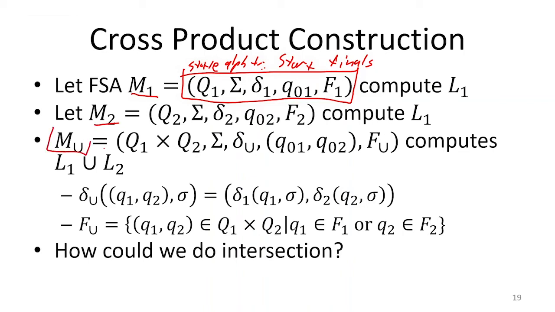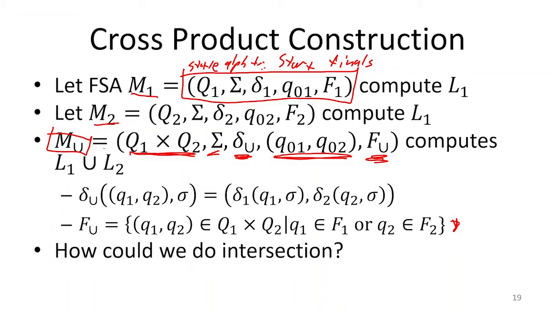I can build this union machine by saying my state set is ordered pairs of the original state sets. My alphabet is the same as what the other alphabets had. I've got some sort of special transition function that I'm going to talk about next. My start state is the pair of start states from the original machines. And then my final states are defined down here, which is any state where one of the two things in the pair was a final state.